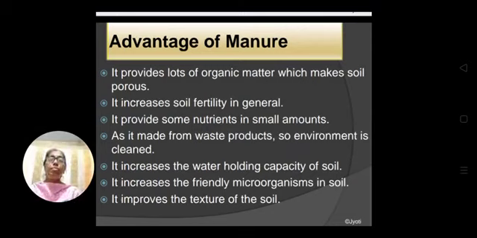Friendly microorganisms means those which are useful for plant growth or which increase the fertility of the soil. It also improves the texture of the soil. Texture means the soil particle size and shape, the structure of the soil, and the structure of the soil is related to the water holding capacity of the soil.